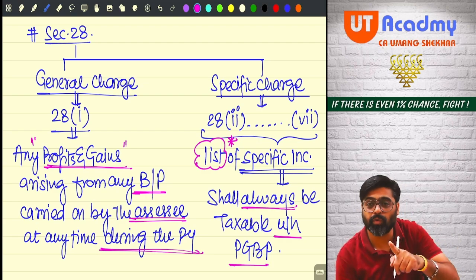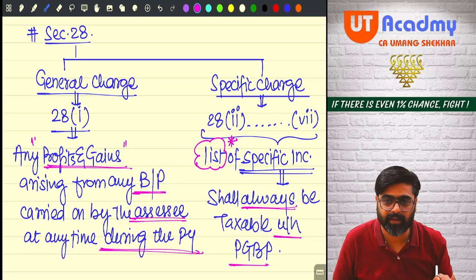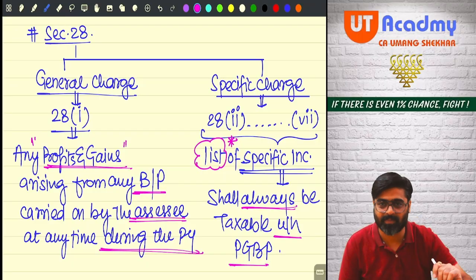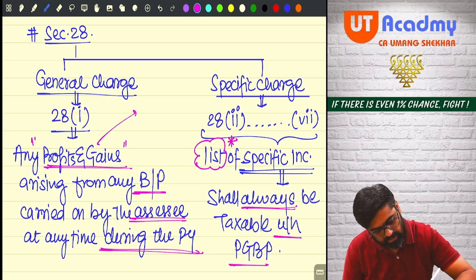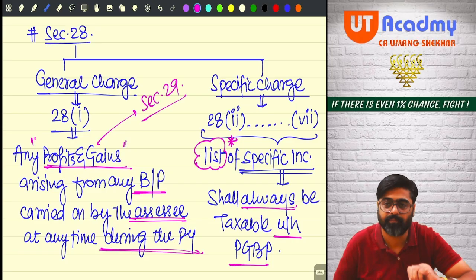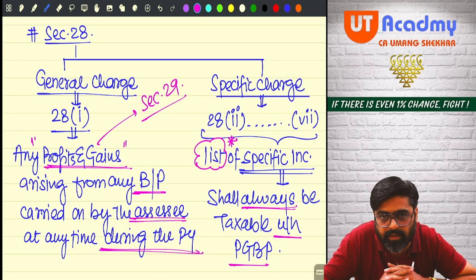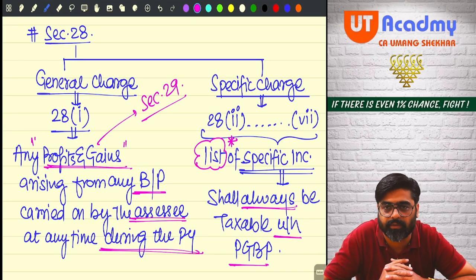And now how to compute or calculate this profit and gain? You will have to go to section 29. Section 29 will tell you how to compute these profits and gains.